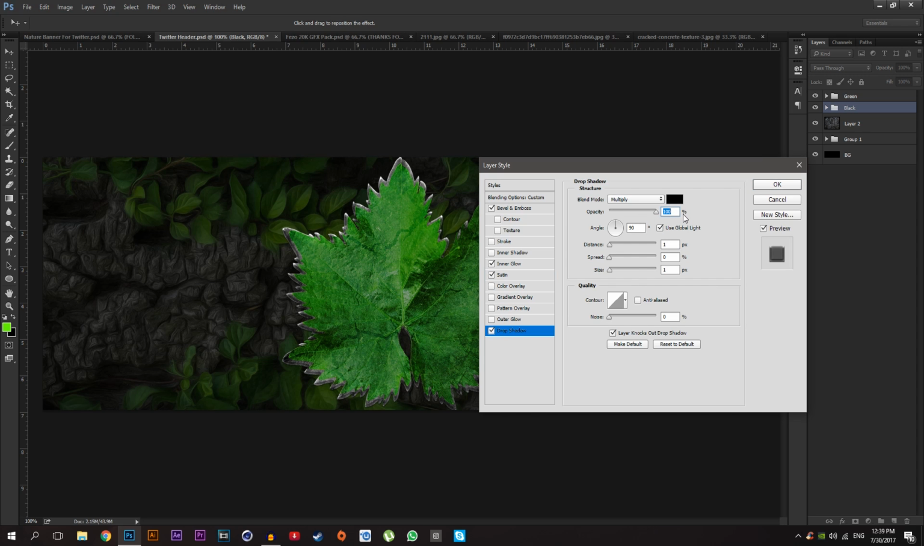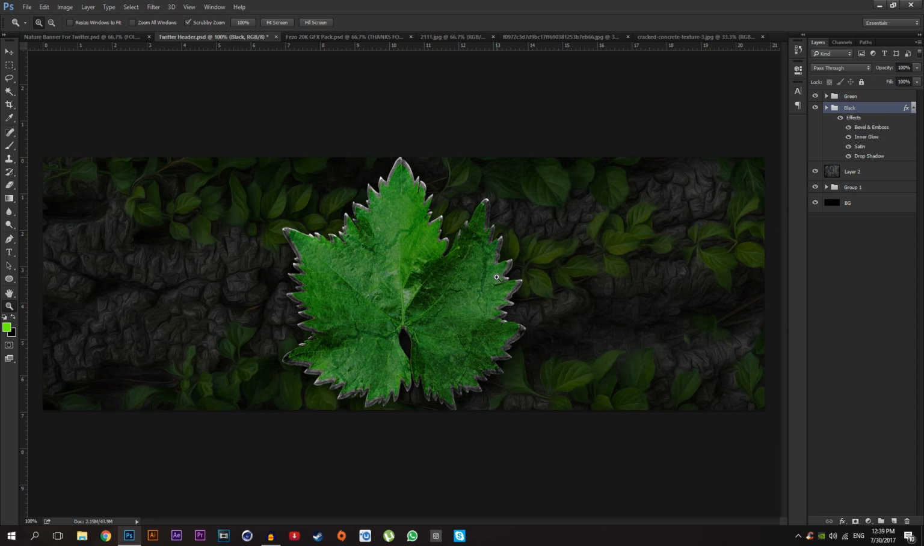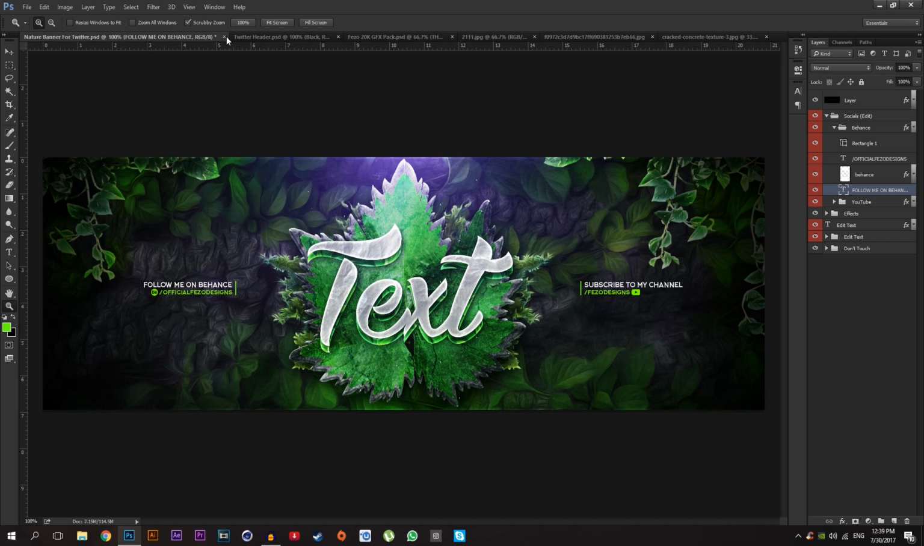So check the drop shadow, opacity 100%, distance 5, and size, let me see, 35 works good. As you can see, I'm going to change the opacity down about 80%. So just click OK. So here we got a nice leaf like that. So I'm going to add the text.